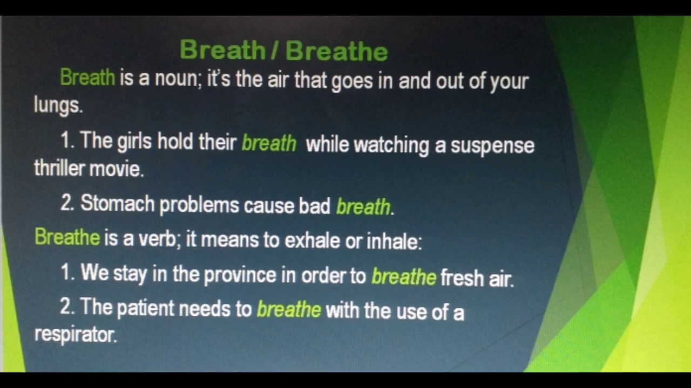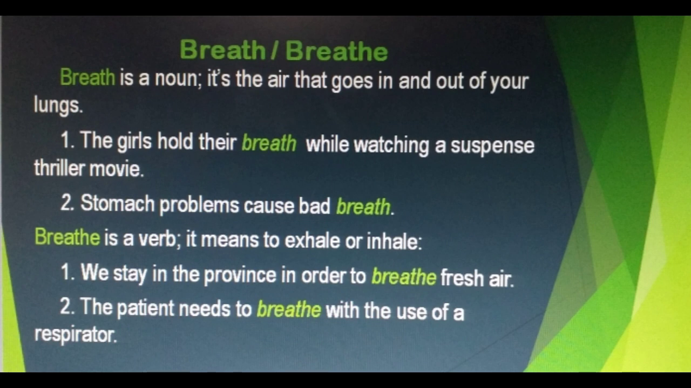So breath as a noun, it's the air that goes in and out of your lungs. So we say, the girls hold their breath while watching a suspense thriller movie. So breath here is a noun. Number two sentence, stomach problems cause bad breath. So breath here is used as a noun, and take note that it has no E at the end.